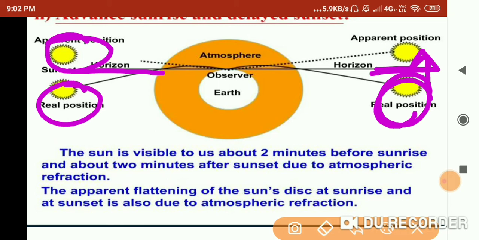As a result, we can see the sun 2 minutes before it rises above the horizon in the morning, and it is also due to the refraction that we can still see the sun for about 2 minutes even after the sun has set below the horizon. So if the question is asked why the sun is visible to us about 2 minutes earlier than the actual sunrise or sunset, the answer is the same: because of atmospheric refraction, the light has to go through multiple atmospheric refractions.